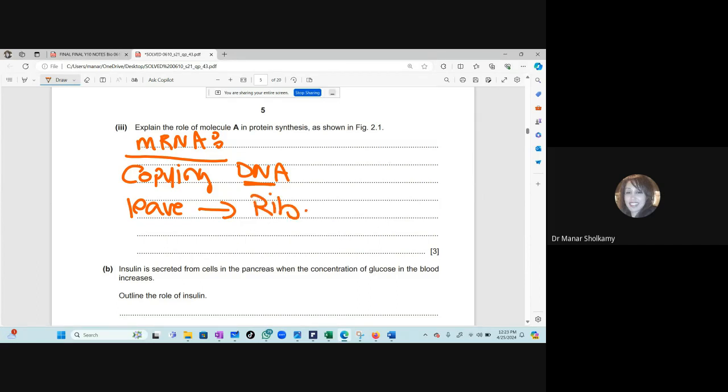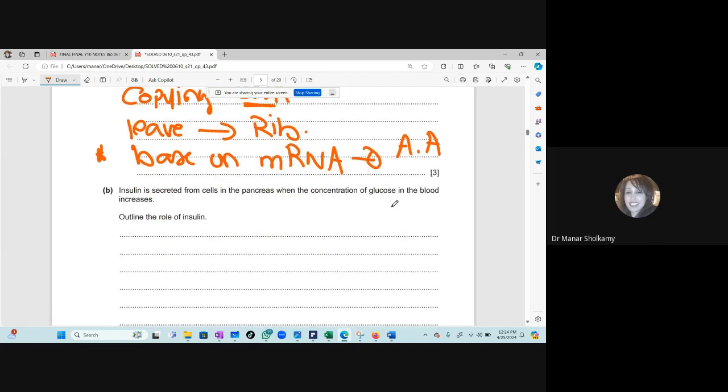And the ribosome is going to read the sequence of bases on the messenger RNA. And don't forget this very important sentence: the sequence of bases on the messenger RNA will determine the final order of amino acids. This is a very important sentence. Always mention it when you talk about protein synthesis.